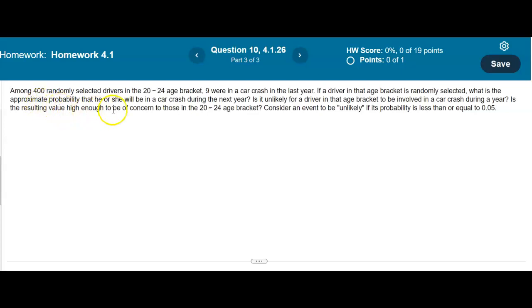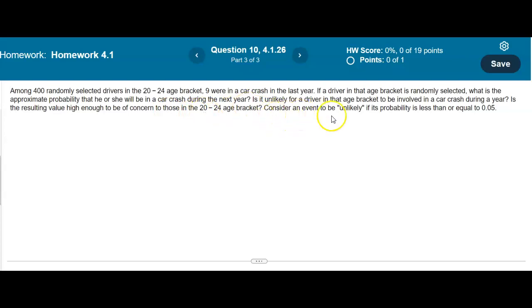Among 400 randomly selected drivers in the 20 to 24 age bracket, 9 were in a car crash in the last year. If a driver in that age bracket is randomly selected, what is the approximate probability that he or she will be in a car crash during the next year? Is it unlikely for a driver in that age bracket to be involved in a car crash during a year? Is the resulting value high enough to be of concern to those in the 20 to 24 age bracket?